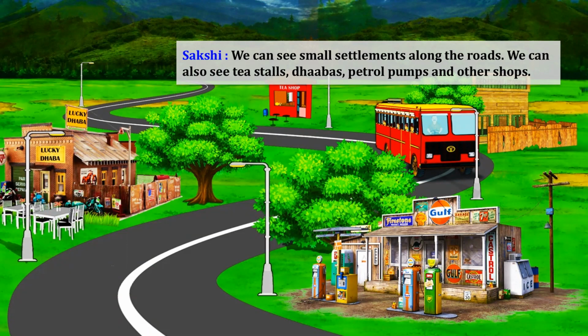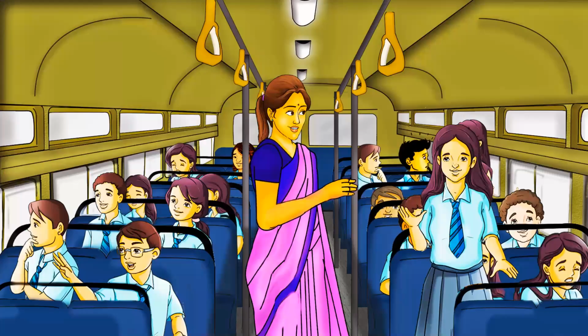Then dhabas, petrol pumps, and other stuff. I think students, you also observe this if you travel by the Mumbai Ahmedabad highway. You can observe all these things. So this is the observation of Sakshi.